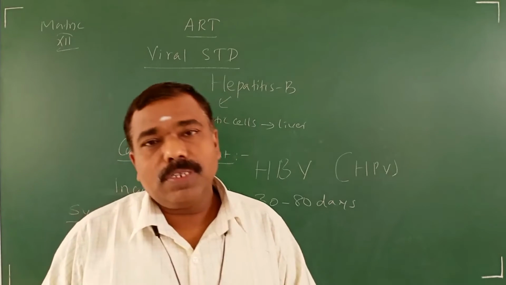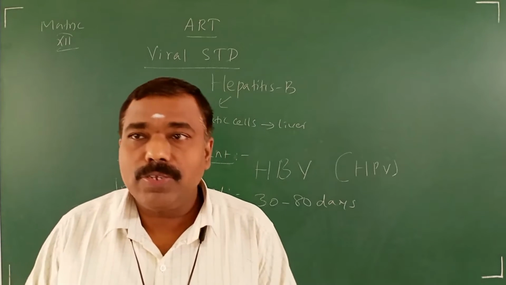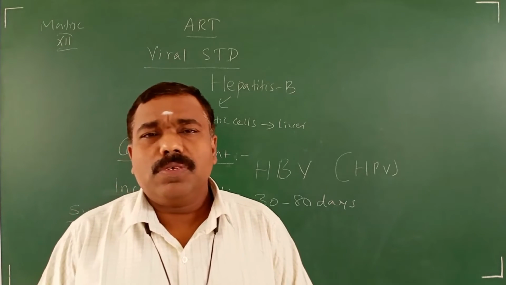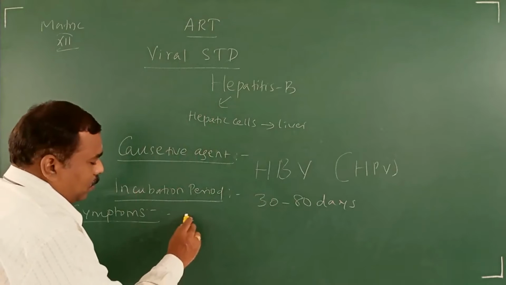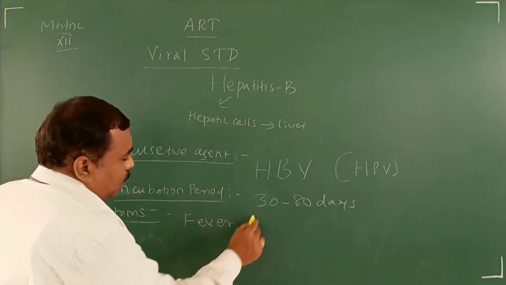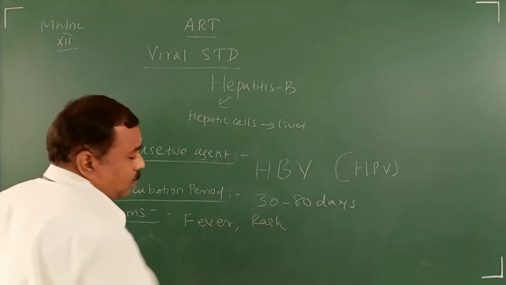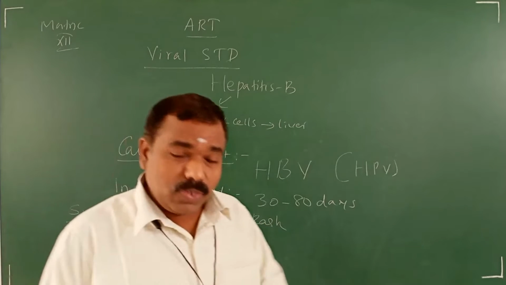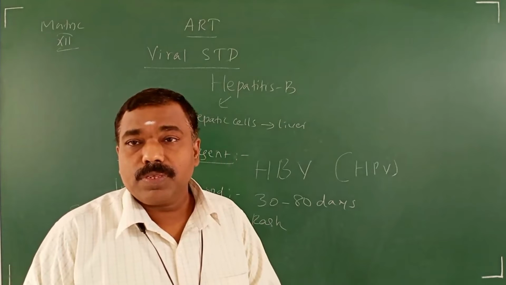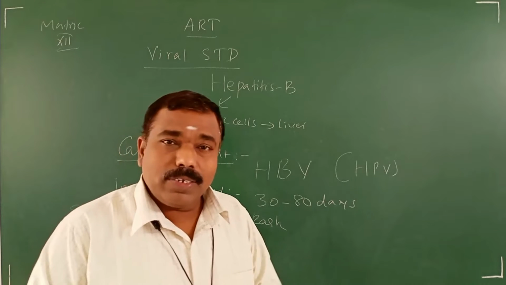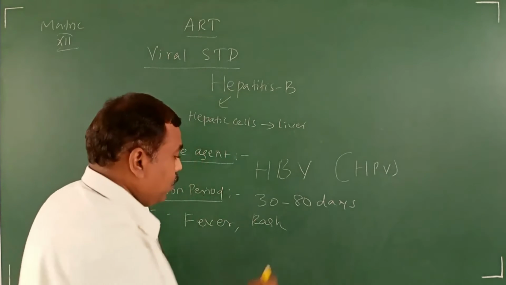The liver is present inside our stomach, in the abdominal region. So the first symptom is fever. It starts with the fever, then rashes appear. Rashes means an itching sensation with a rectal rash. Then it starts with stomach pain.